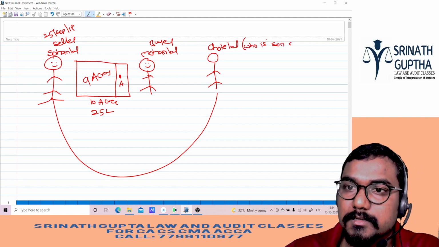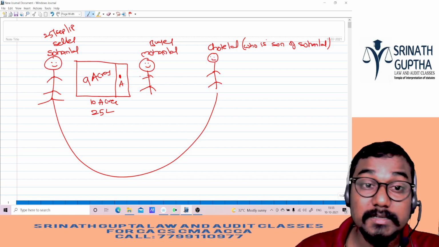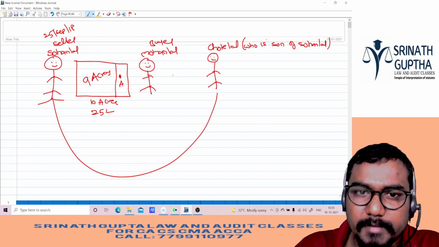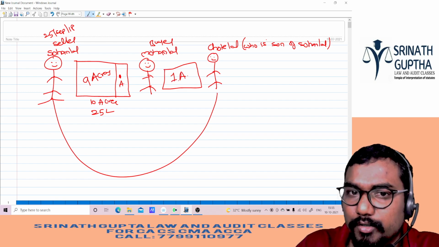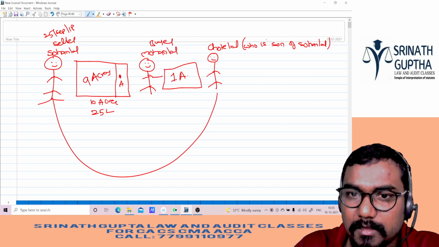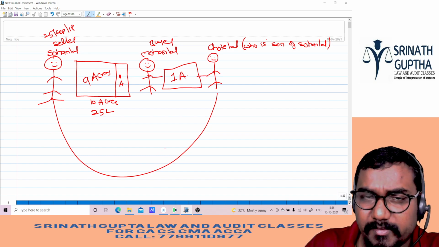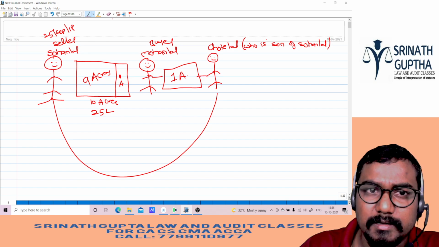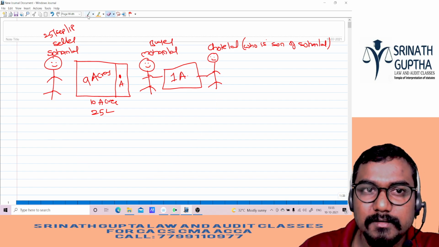Who is the son of Sohanlal? Happy. So there is a condition, beta. Mohanlal said, my dear Chotelal, I will give you 1 acre of the land. This was the agreement between Mohanlal and Chotelal. If you are seeing this image, are you getting anything, beta? This kind of image we have seen in the regular classes. Which case law is coming into your mind?